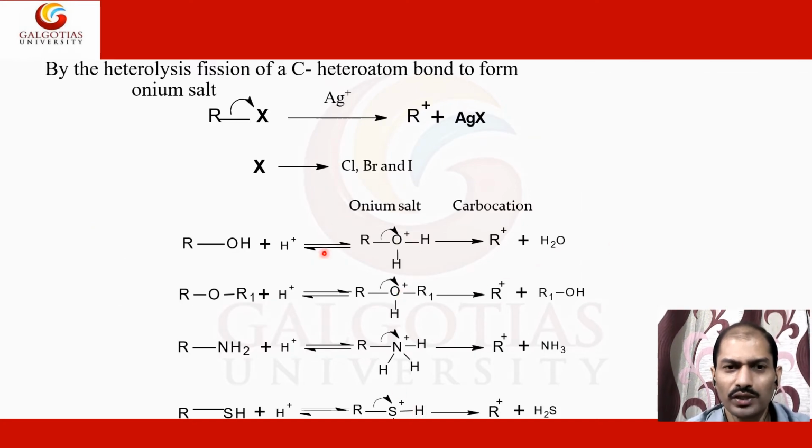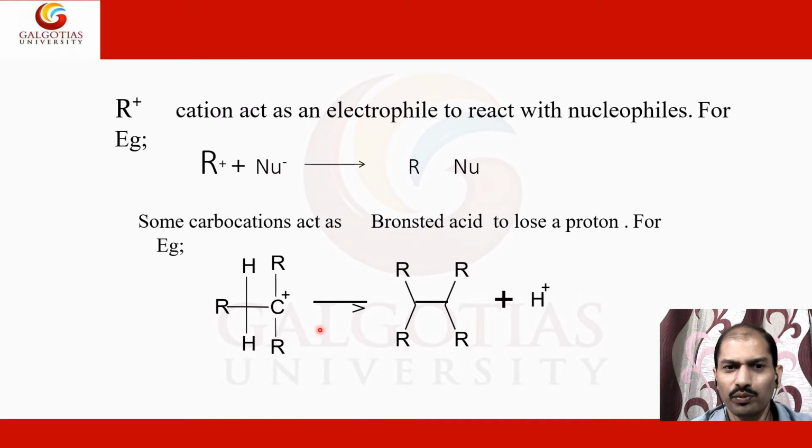If you see their formation, there are a number of techniques for the formation of these. So here you can say from alkyl halides, you can synthesize the carbocation. And likewise there are a number of other reactions, like alcohols, like methyl alcohol and others. So you can also produce these kinds of species. Here you can say from the different amino groups, if they are amides, and so on, from these types of starting material you can also synthesize these carbocations. So there are ways of formation of this.